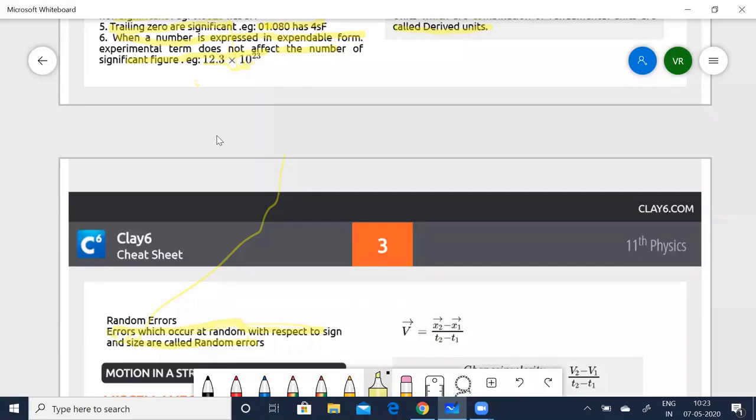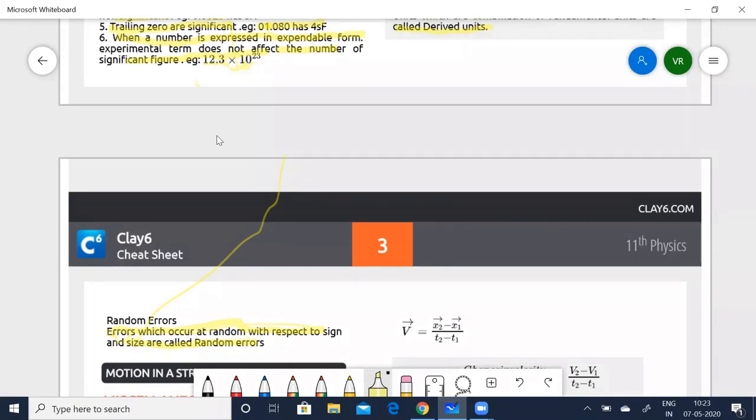Now, when we say units and measurements, you can wonder how many marks you can expect in the paper, and the number of questions they might ask or might not ask.